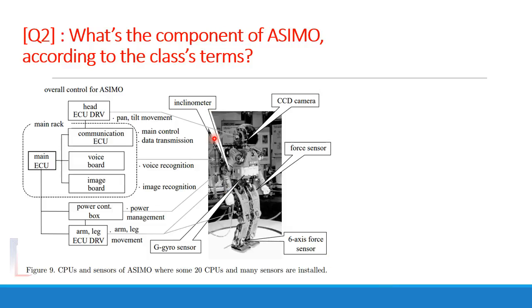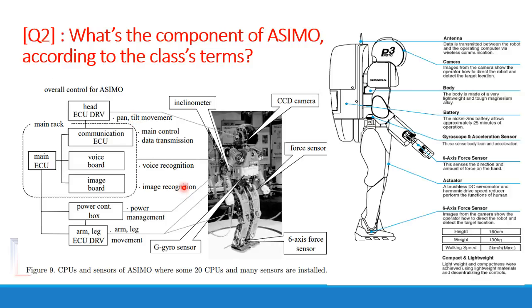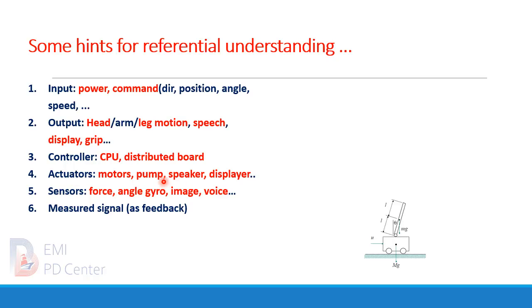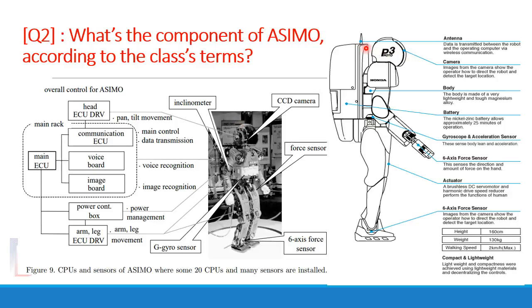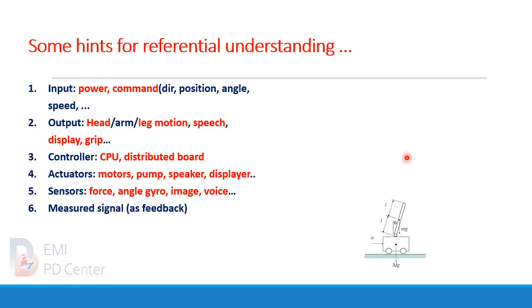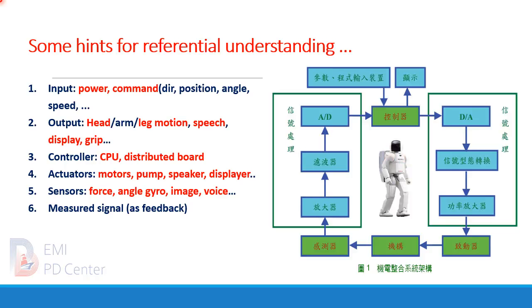And the second question: what are the components of Ashimo according to the control terms? I mean the input, output, and what is its controller, what are the sensors and the actuators. As we mentioned above, Ashimo uses a lot of components, and please try to classify them into 6 component categories. For example, some hints for reference.